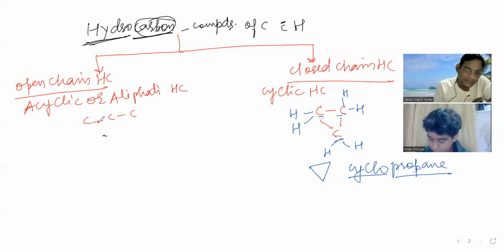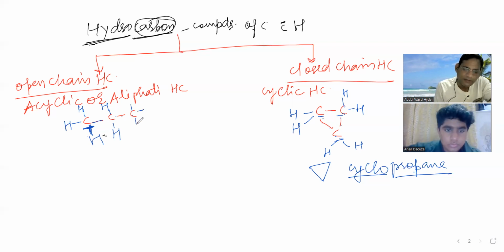Now see here, this carbon. You can note it down; once it is finished, then I'll explain it. See this carbon: it is having valency 1, 2, 3, and 4. Now go to the second carbon: 1, 2, 3, 4. This carbon is also having valency 4. Now the third carbon is having valency 1, 2, 3, and 4.